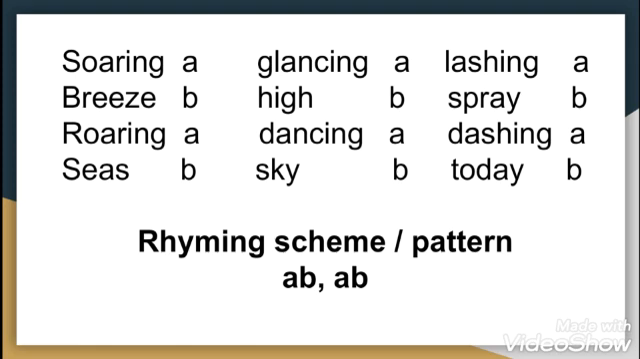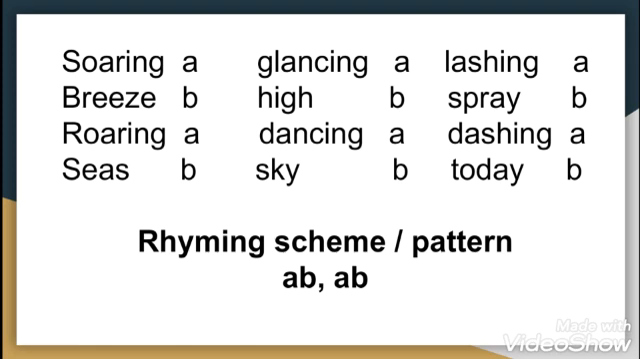Let's see how. In stanza 2 also, the words of the lines are matching with the words of its alternate line. Like glancing is rhyming with dancing, that's why the alphabet A is given to both glancing and dancing. The word high is rhyming with sky, so we have given the alphabet B to both high and sky. And so the rhyming pattern for stanza 2 is ABAB.